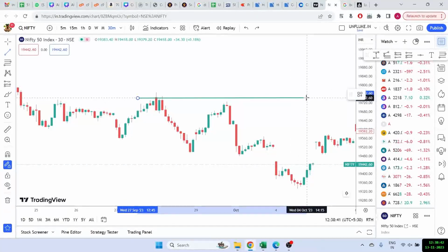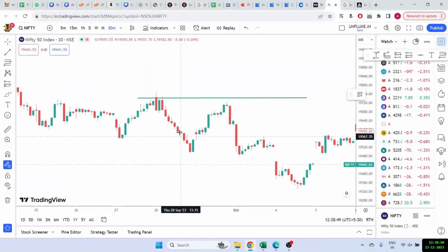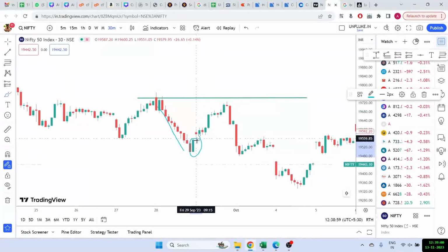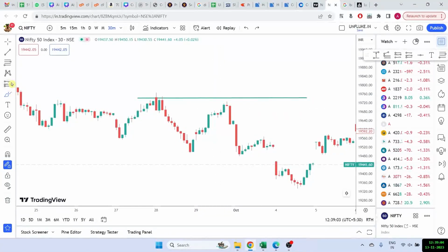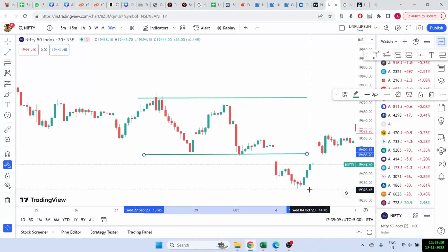So this is where there was a big order block, because as soon as the market came here, which was a completely bullish trend, suddenly it started to come down, right? Similarly, we can find the order block on the downside. You can see here clearly the market was coming down. All the candles were red candles. That means a pure downward trend. And suddenly there was a big green candle and the market reversed. So there is probably an order block placed somewhere here. This is how we find our order blocks.